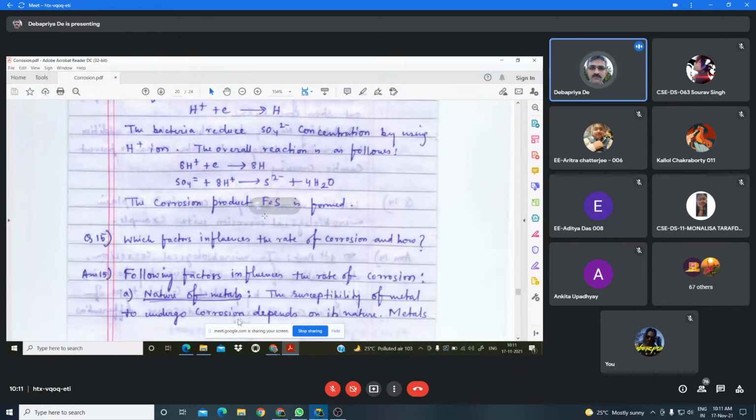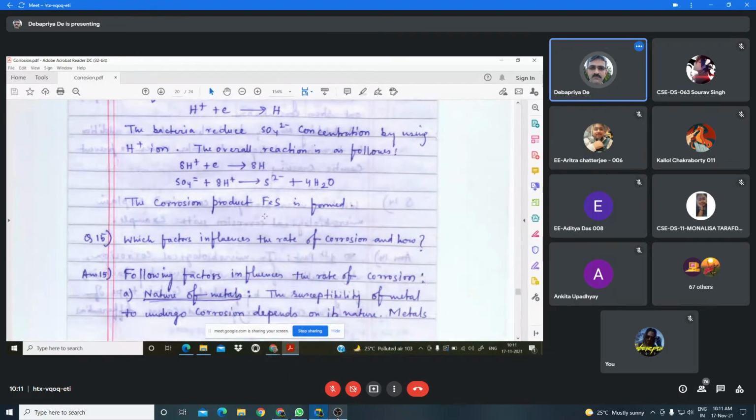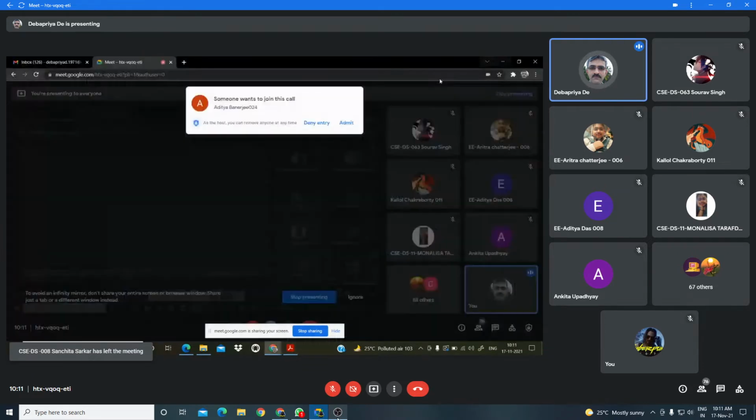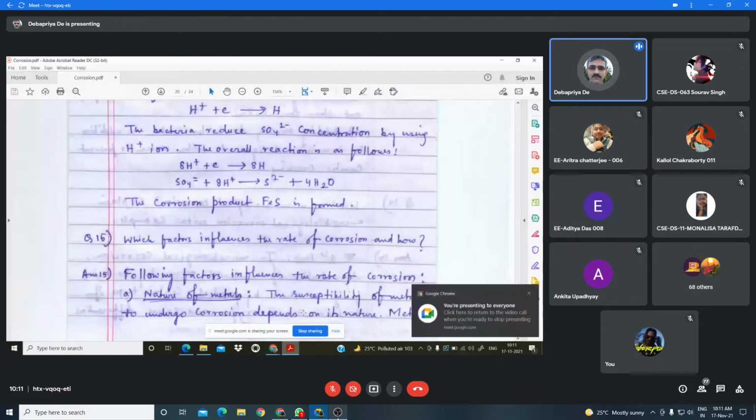Okay, so this is one type of microbiological corrosion, by microorganisms, that is bacteria which can grow in oxygen free environment, and the corrosion occurs due to the consumption of H+ ion, which facilitates the cathodic reaction. Okay, is it clear?